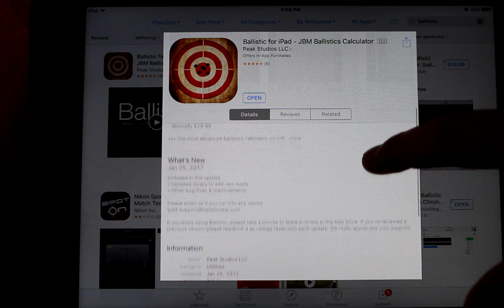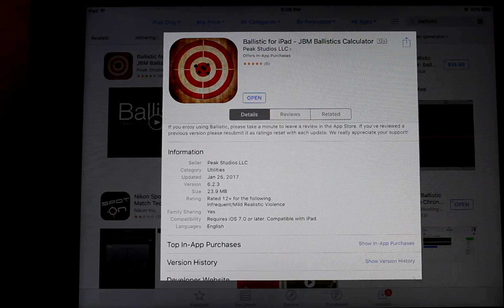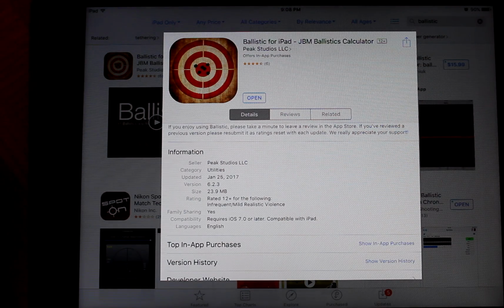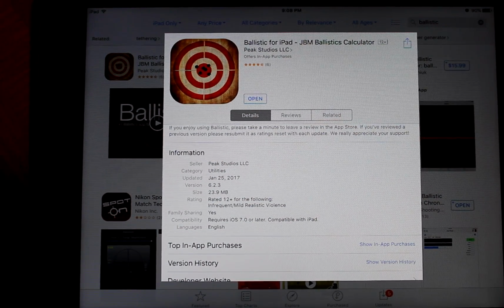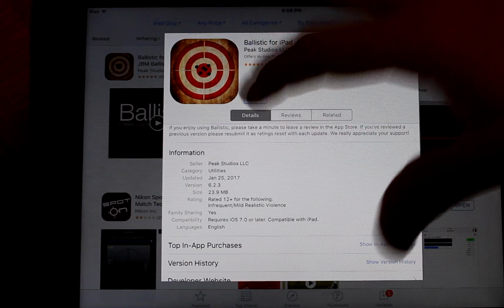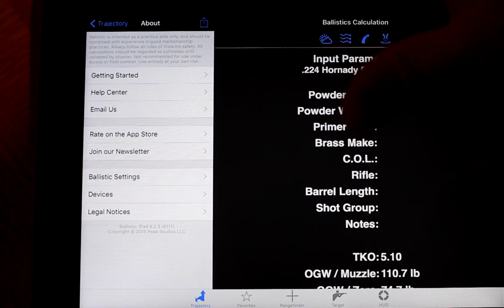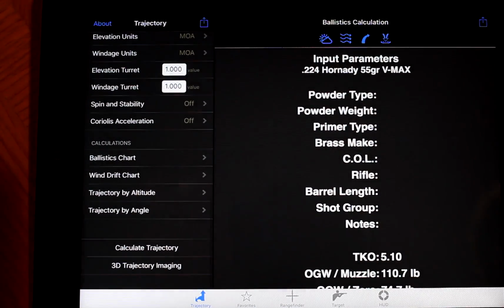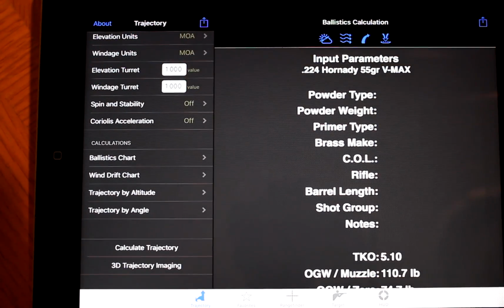As of today, it's running version 6.23, so I'm going to show you 6.23 on my iPad. If you're watching this in the future, it may have changed a little bit, but this is what it is today. I'm going to go ahead and open the app. I already have it downloaded, and as soon as you open it up, you're going to see a bunch of data on the screen.